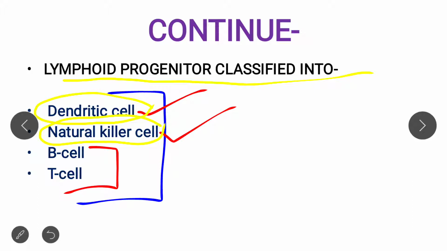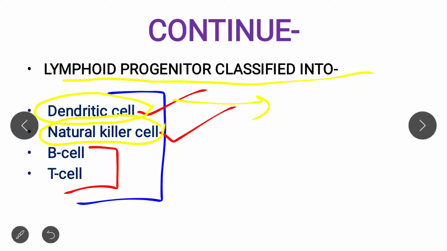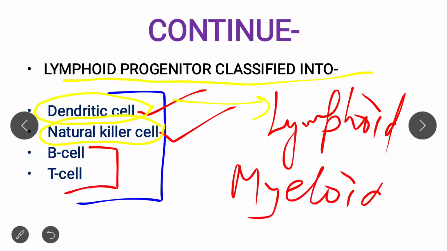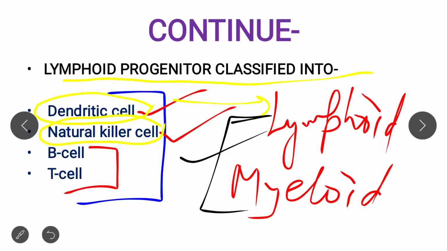I just want to remind you once again that dendritic cells are the only class of cells which are present in both the lymphoid progenitor pathway as well as the myeloid progenitor pathway. I already taught these two topics in the previous lectures, and I provided the link in the description.